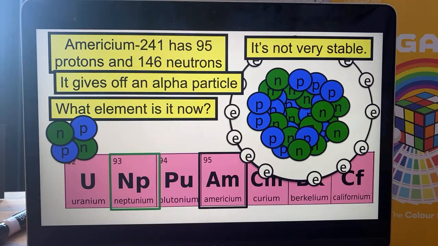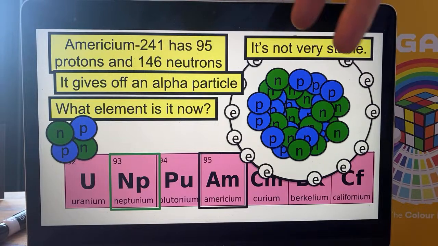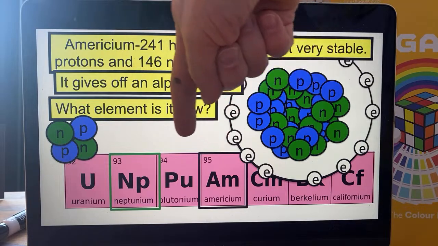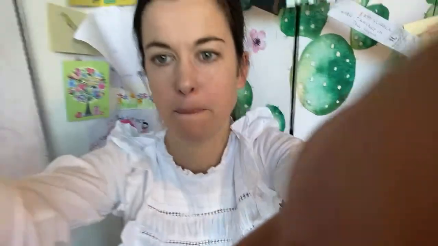Well done if you said it was neptunium. Yes, because it's lost 2 protons, and it's the protons that tell us what an atom is. So americium has 95 protons. If it loses 2, then it's neptunium. So it's kind of cool and weird. It's like once a radioactive element has decayed, then sometimes it's not that same element anymore.